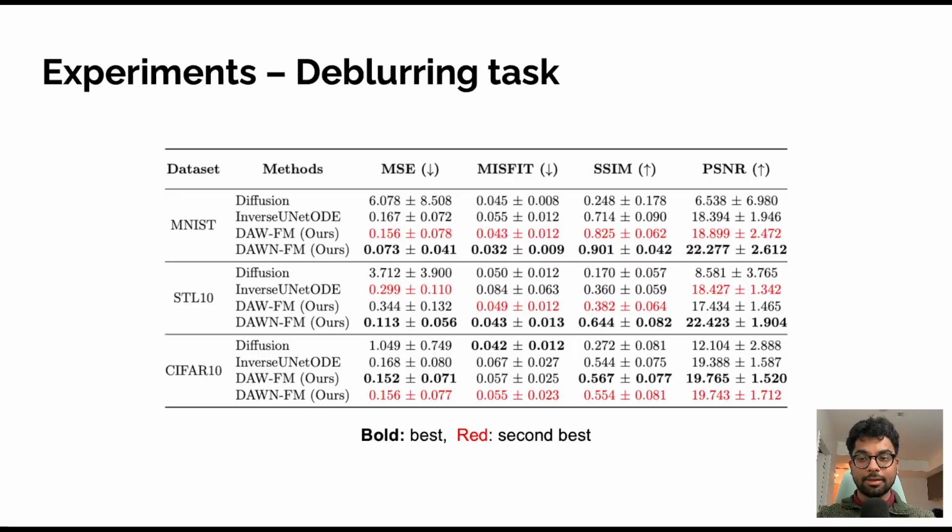Across all datasets, DON-FM consistently outperforms baseline approaches in both error-based and perceptual metrics. Overall, these results demonstrate that conditioning the flow on both data and noise leads to consistently improved reconstruction quality across different datasets and noise regimes.